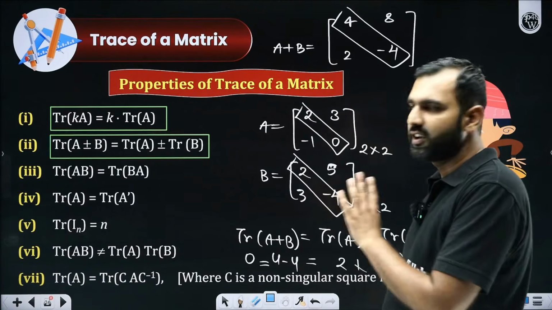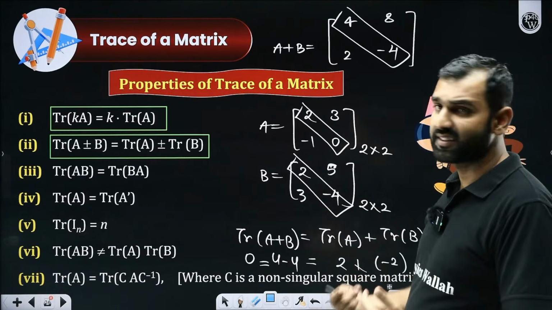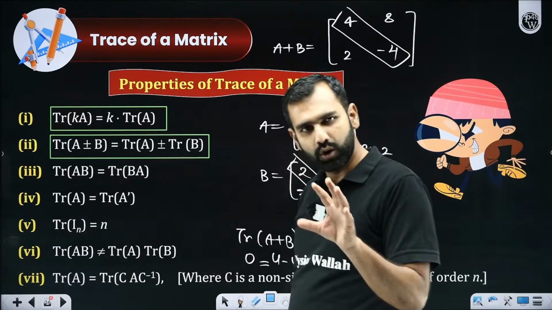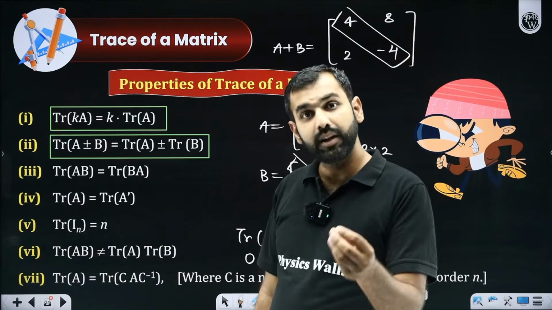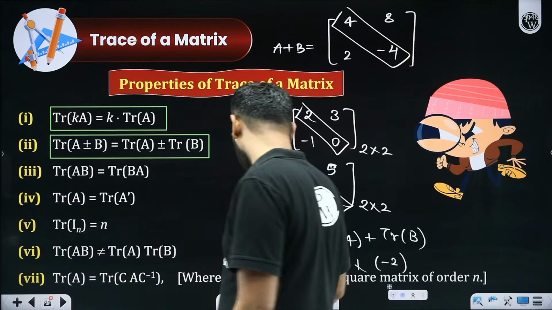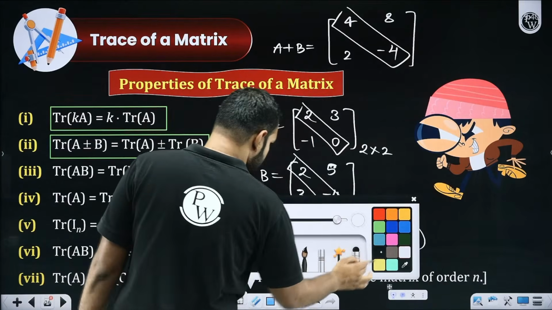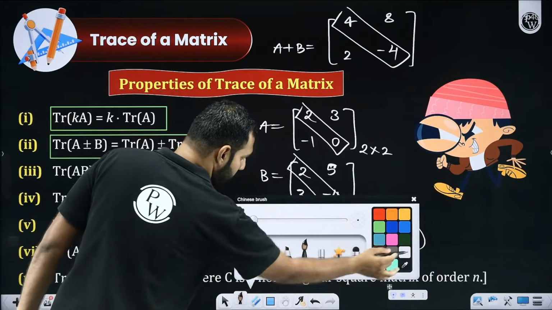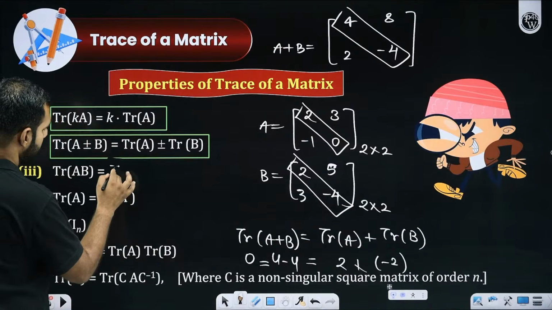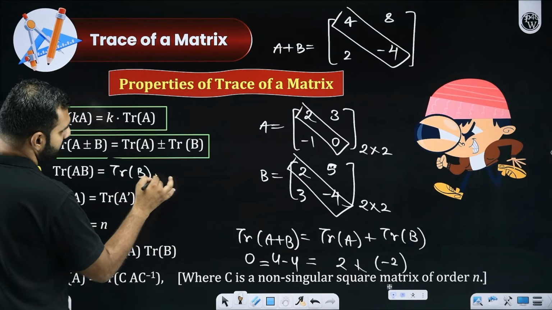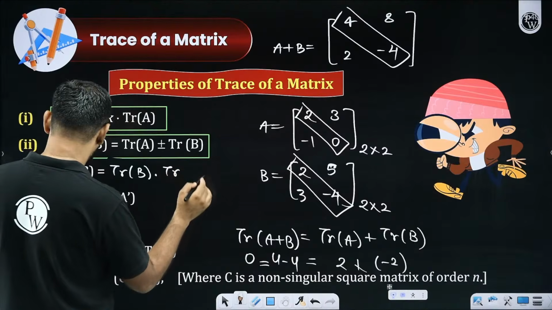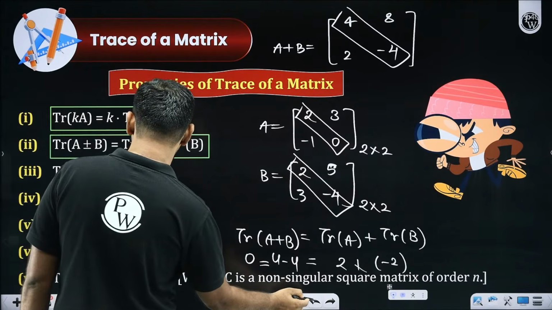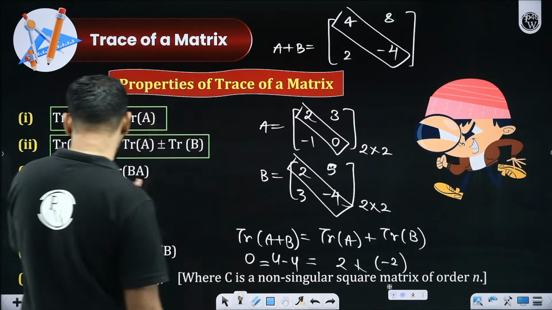But right now, I'm just giving you it here in your notes because we are discussing trace. But once we are done with the product of matrices, you yourself will eventually be in a position to state, let's say this property is true. Let me write its correct version first of all. This is its incorrect version. Trace of AB is given by trace of B times trace of A, or rather it is equal to trace of BA as well, because there is no problem with that. I'll tell you why. It is absolutely correct.